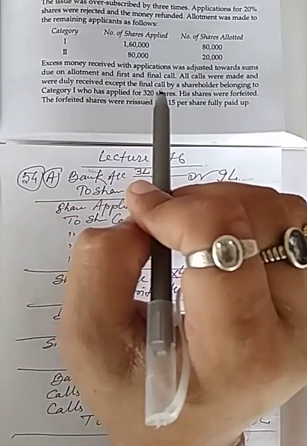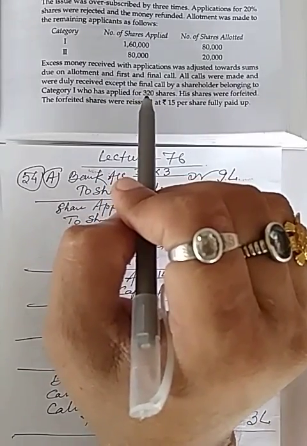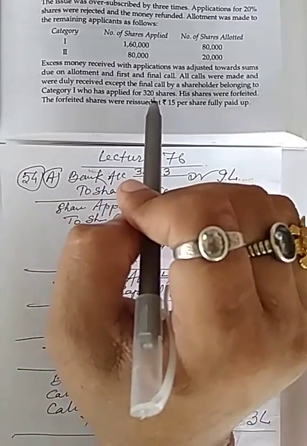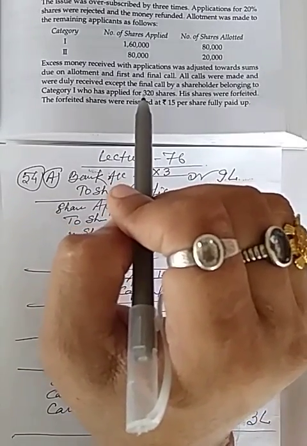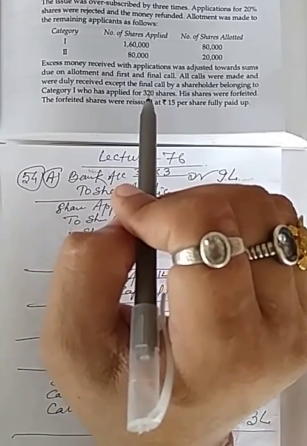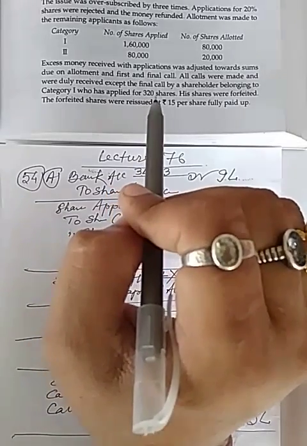So half of 320 will be 160 shares. So one who did not pay final call money has been allotted 160 shares only.